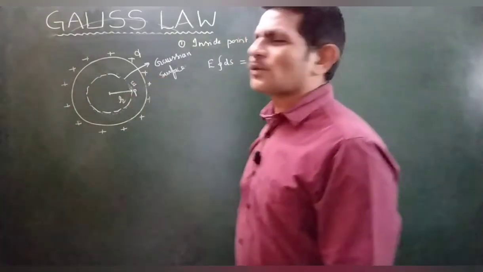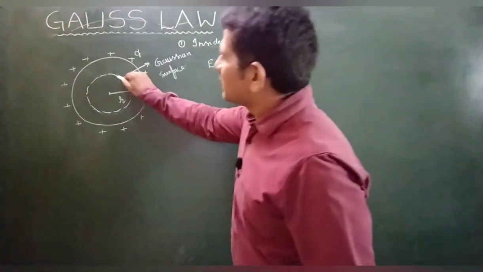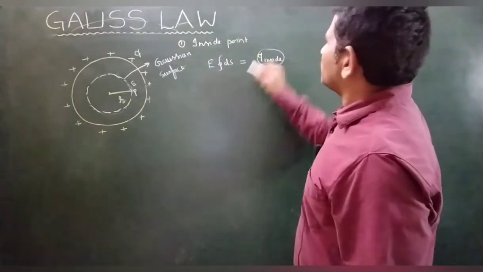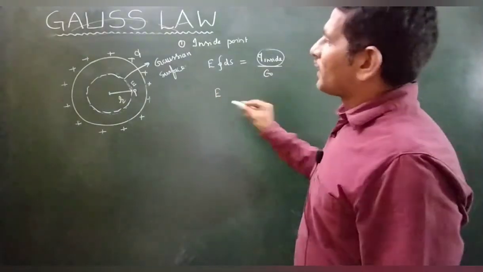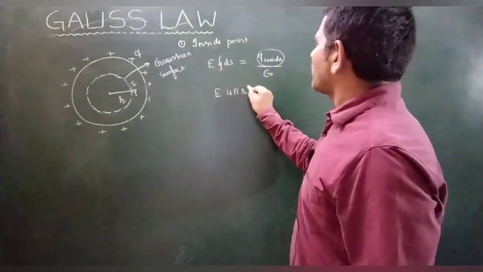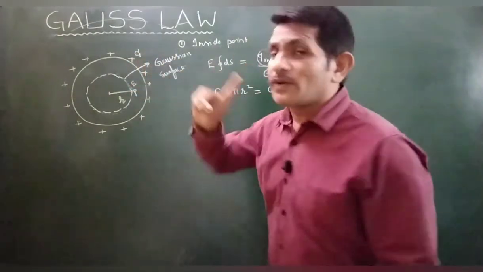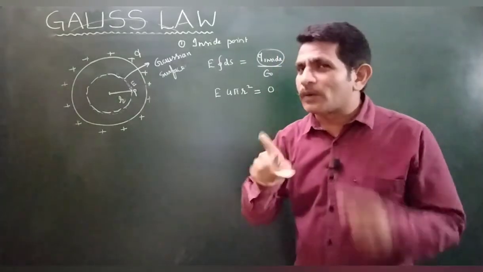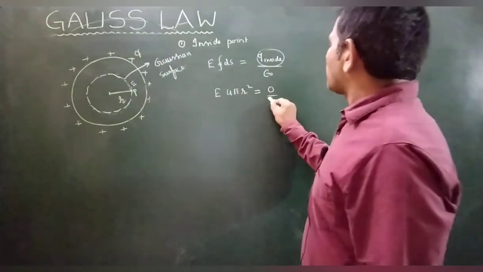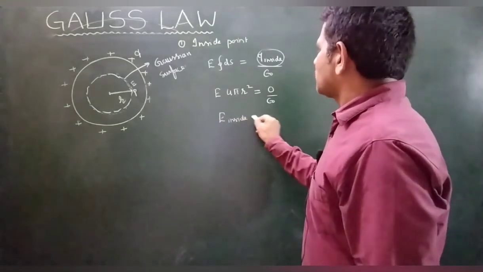How much charge is inside the closed surface? No charge, right? Therefore, since there is no charge inside the Gaussian surface, the electric field inside is 0. What is the Gaussian surface area? E times 4 pi r square is equal to, inside the Gaussian surface 0. The charge outside the Gaussian surface cannot be taken. We have already discussed that outside charge will not affect. So 0 by epsilon naught. Therefore the electric field inside will be 0.